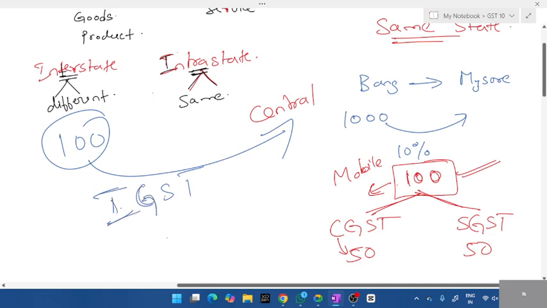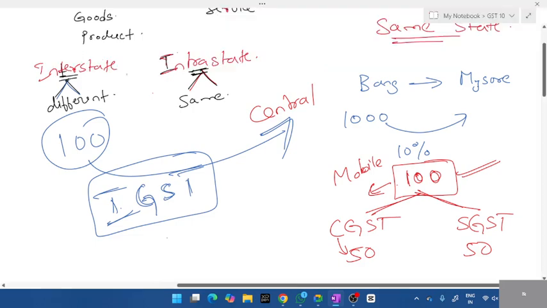Integrated Goods and Service Tax. The central will tell you, you don't have to fight over those things, give that entire 100 to me, I'll take care of it. That is known as IGST. So whenever there is interstate, students, to whom does the tax go? It goes to the central.